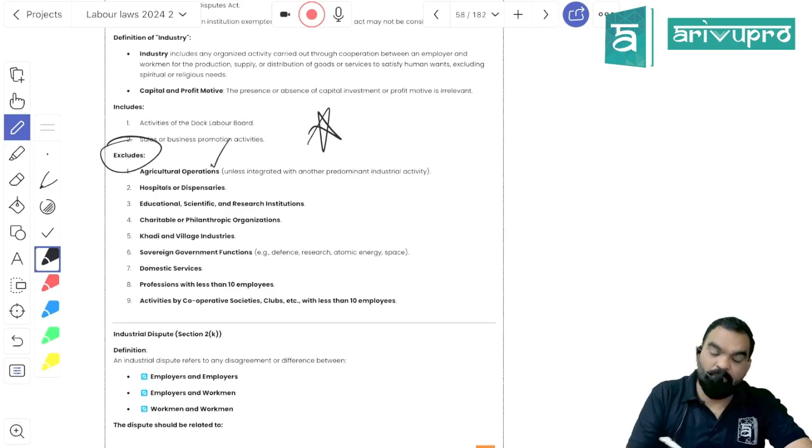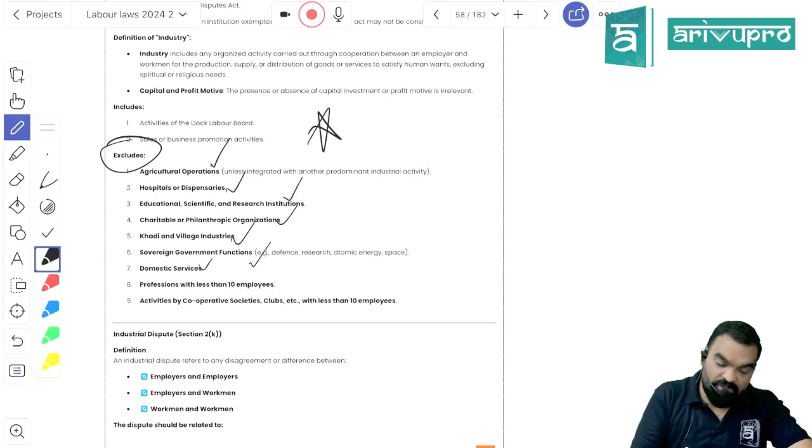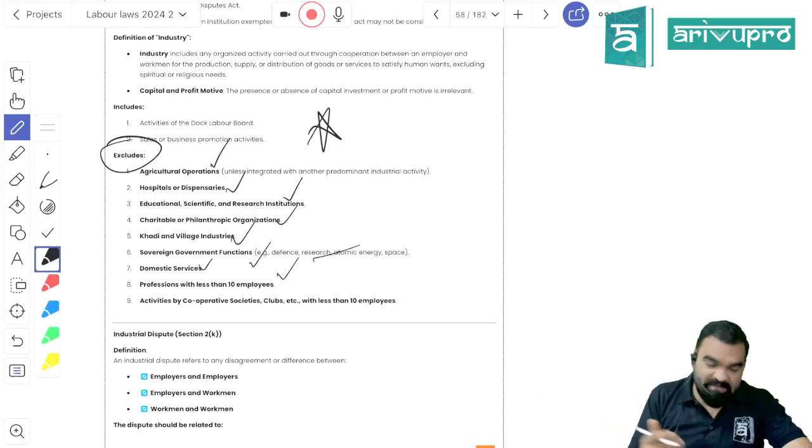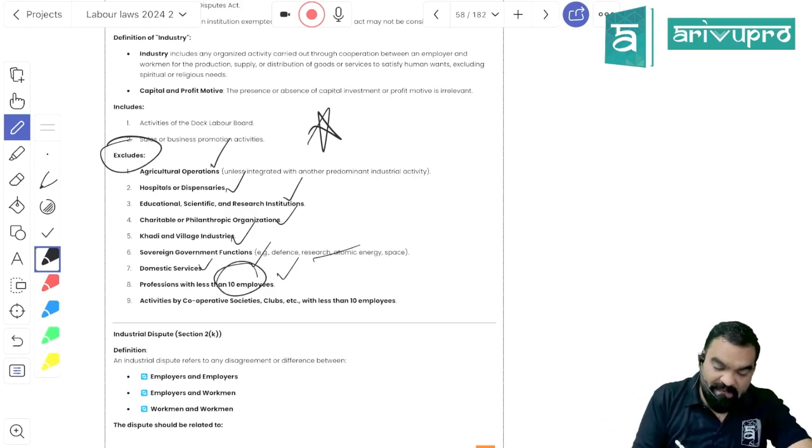So agriculture operations will be out of the definition of industry. Hospitals and dispensaries, educational institutions, charitable institutions, khadi and village industries, sovereign governmental functions like defense, atomic energy, domestic services, that is maids and all, and professionals with less than 10 employees.